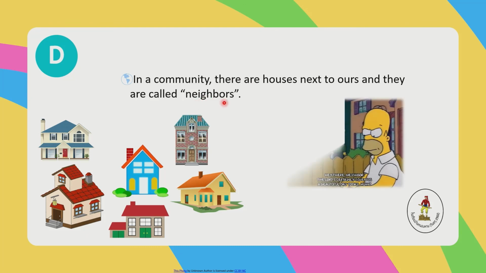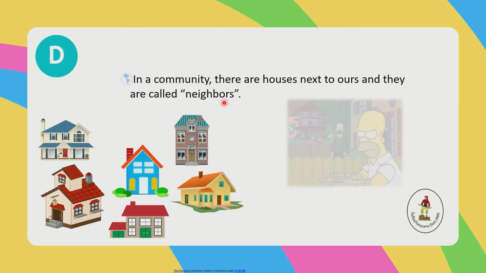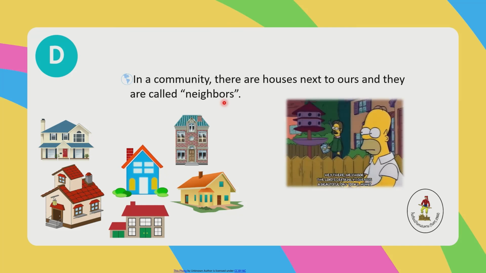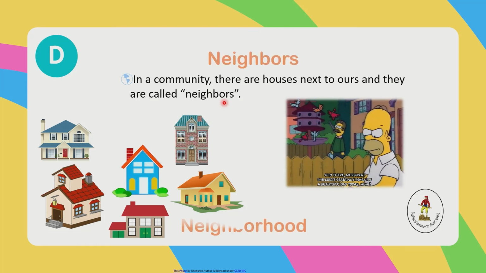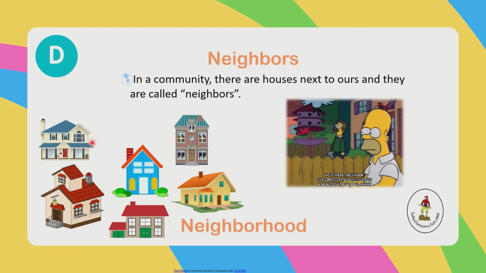Neighbors. Okay. So neighbors are the houses next to ours. Okay? And we call them neighbors. So in this community, they are called the neighborhood. The neighborhood.